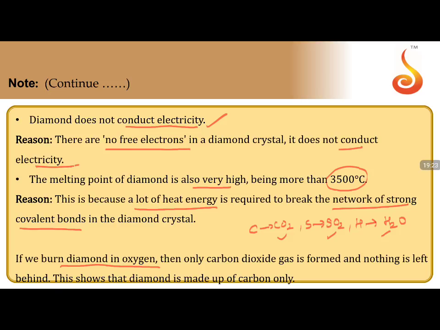If I know that this is formed, this is formed, this is formed, that means your organic compound has carbon, sulfur and hydrogen present in it. Let us imagine if this is not formed, then the compound has only carbon and sulfur. If this is also not formed, then the compound has only carbon. When we burn diamond with oxygen, only carbon dioxide is formed. Now tell me, if only carbon dioxide is formed, what is diamond made of? It is made up of only carbon.